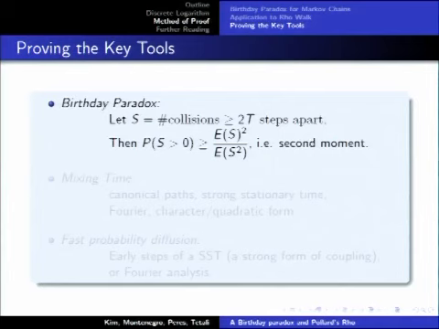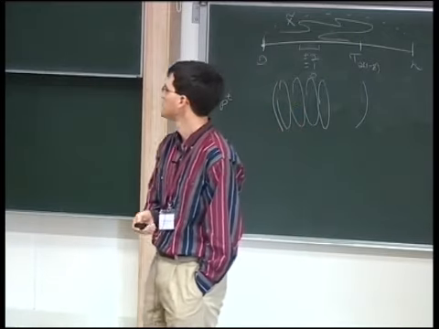That's what this term S is. So the times where the walk crosses itself that are separated by twice the mixing time. And then we use a standard second moment theorem to lower bound the probability that this is positive. And once S is positive, that means that our walk has crossed a previously visited state, and we've got our birthday thing.